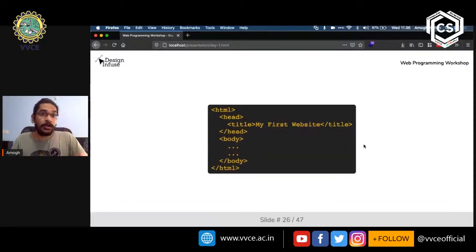So this is what we get. This is the basic structure of any HTML website. You have seen all the tags that I showed you before. If you just put them into an HTML file, it's not enough for the browser to know what it is. So this is necessary for the browser to understand what the file is and what we're trying to achieve with that HTML file. So there's a certain structure.